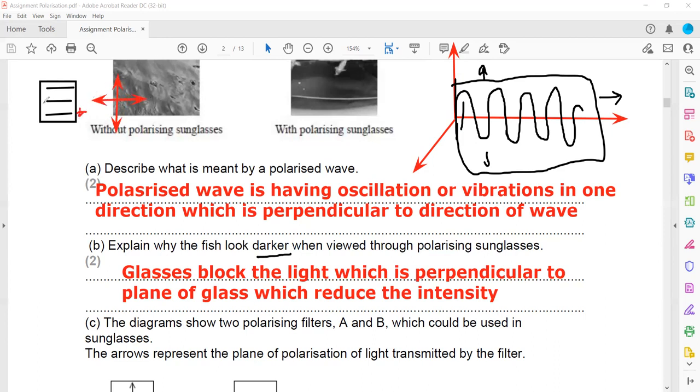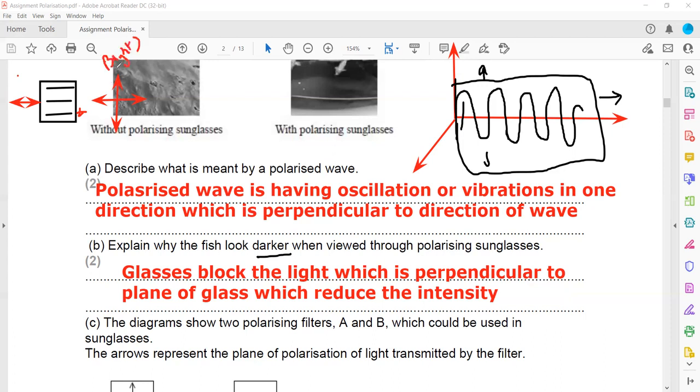The sunglasses only allow the horizontal component to pass, the component which is parallel to the plane of the sunglasses, and the one which is vertical or perpendicular. In this example, the perpendicular won't pass through. That's why when it passes through this glass, it will appear bright, because this is more component of the light.